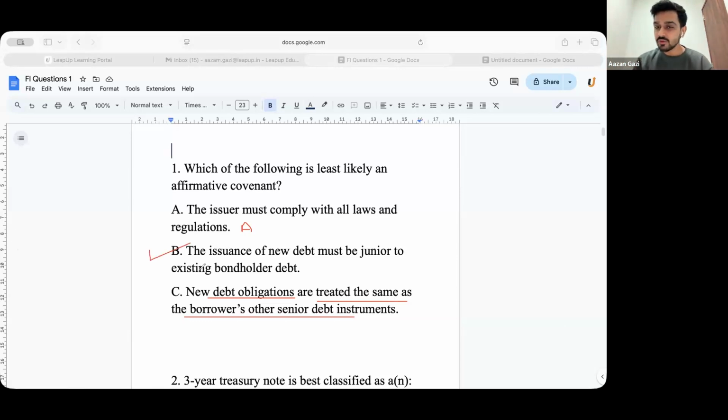Is that clear, guys? You need to read all the options, and that is how your confidence keeps on building.